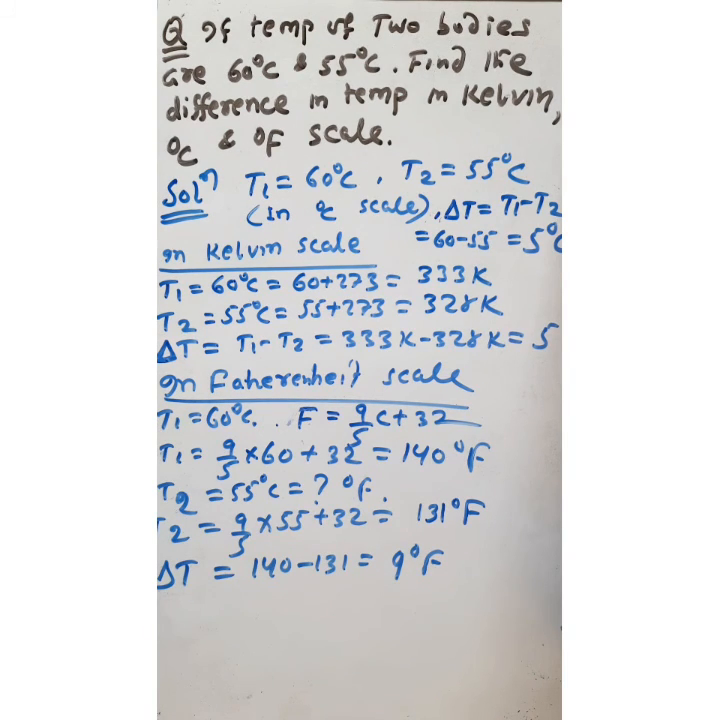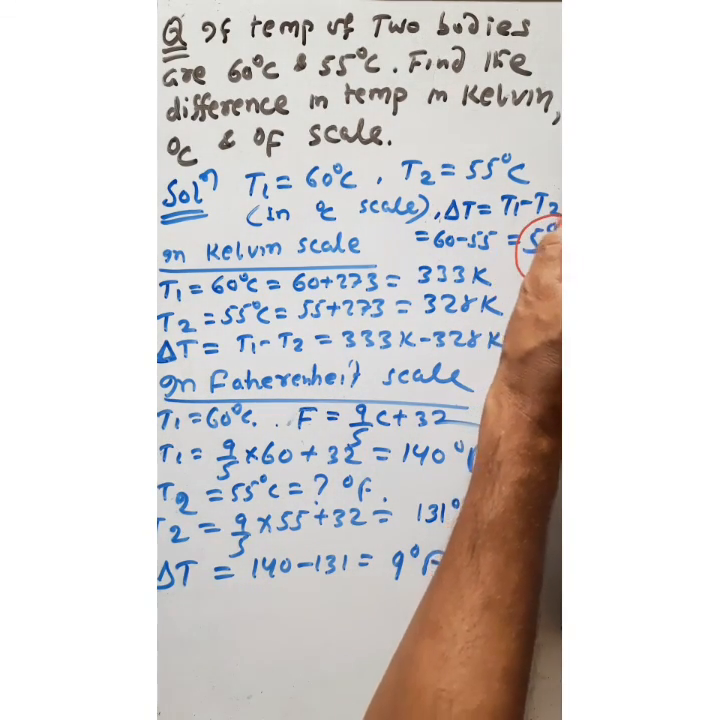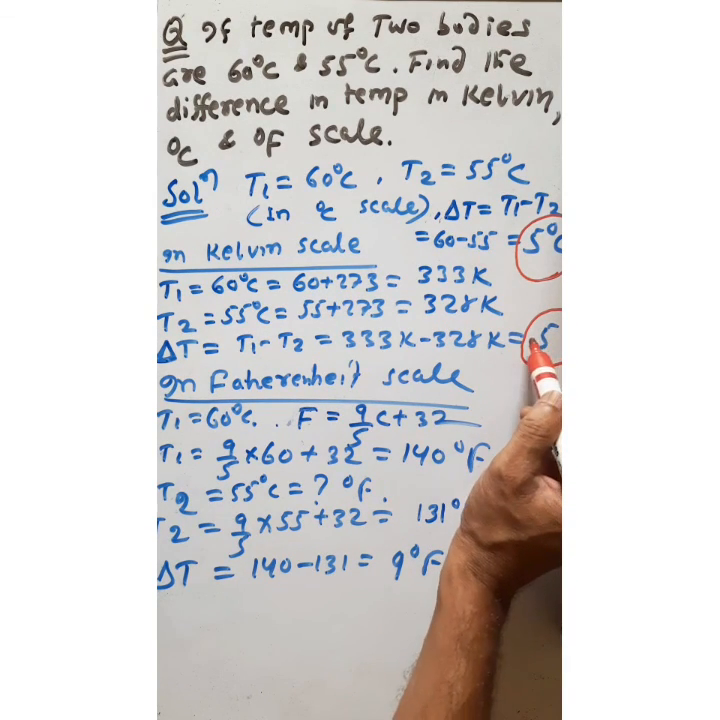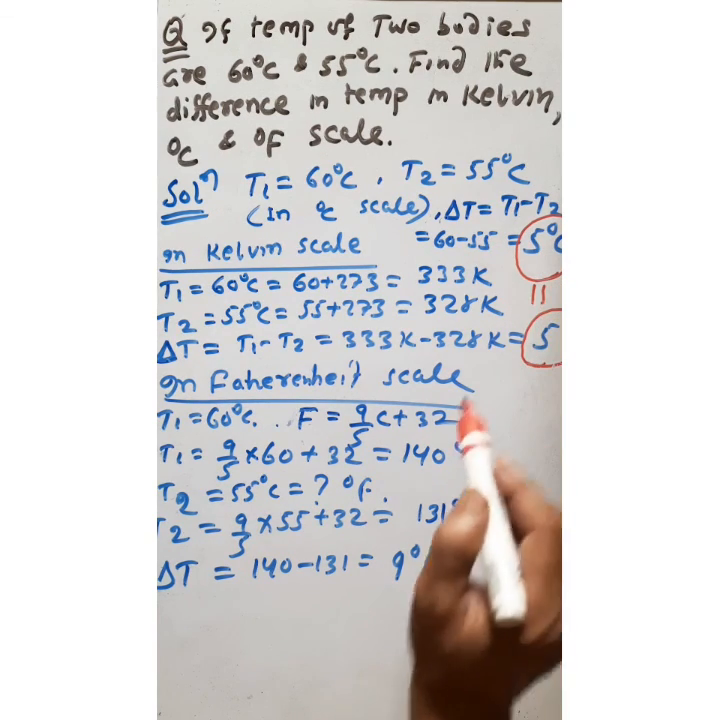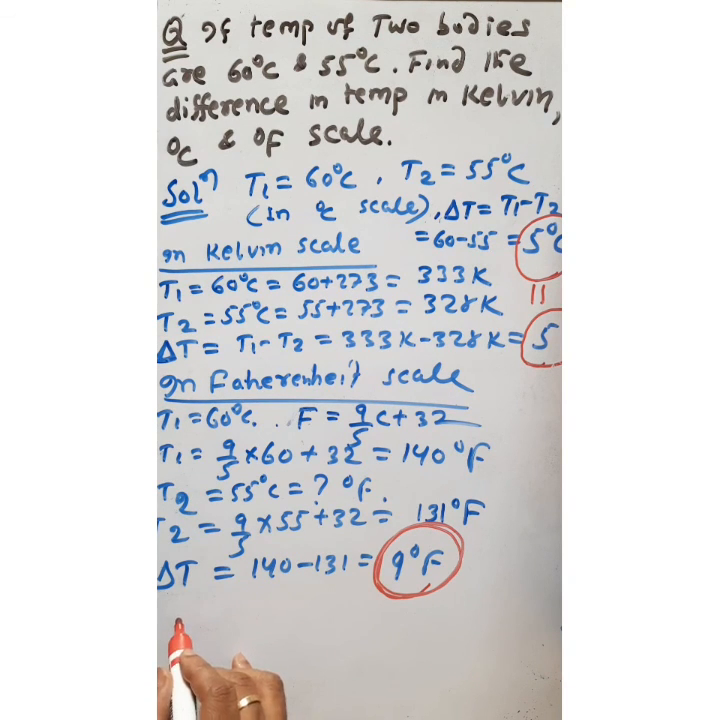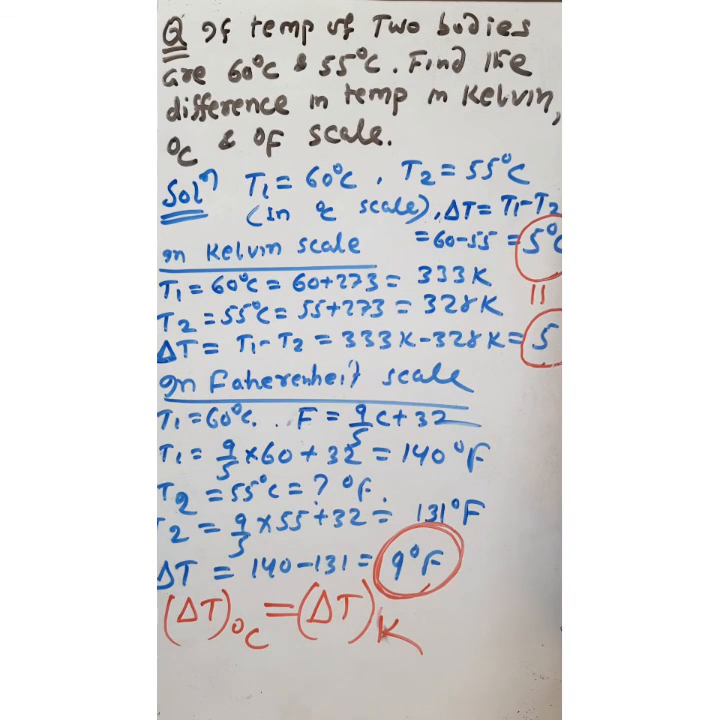Okay. So what is the conclusion you see? In degree centigrade scale, the change in temperature magnitude is 5. In Kelvin scale, the change in temperature magnitude is also 5. That is, the change in temperature in centigrade scale and Kelvin scale are both the same. But here, the change in temperature of the same two bodies in Fahrenheit scale is 9. Okay, so we can say the change in temperature in degree centigrade scale is always equal to the change in temperature in Kelvin scale. Okay, so with this we will stop this lecture.